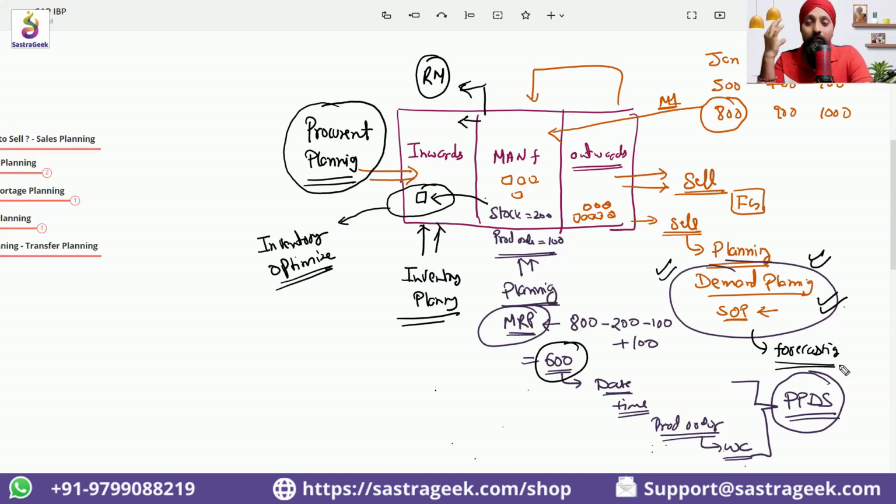Then we need to bring and prepare a plan so that it can be fed to the MRP, so that MRP can identify how much production we need to do. So this would be important to draft the demand planning. There would be separate tools required for this planning. There's a separate tool required for the MRP planning, material requirement planning. There's a separate tool for the inventory optimization planning. There's a separate tool for the production planning and detailed scheduling. And there would be separate expertise required in each of these departments, in each of these areas.